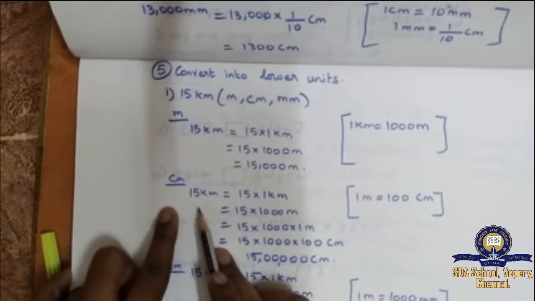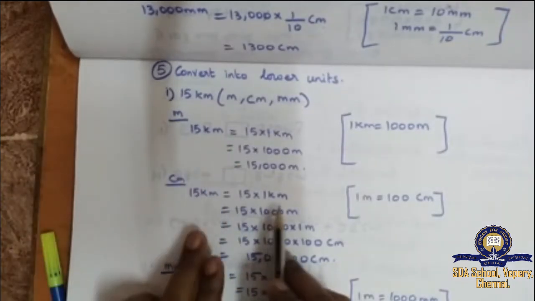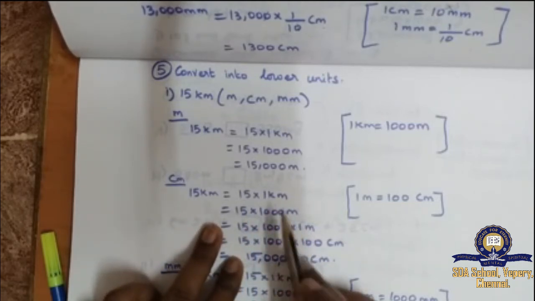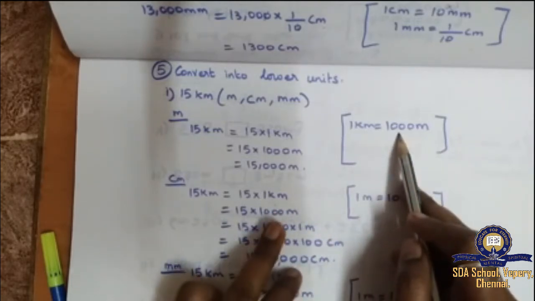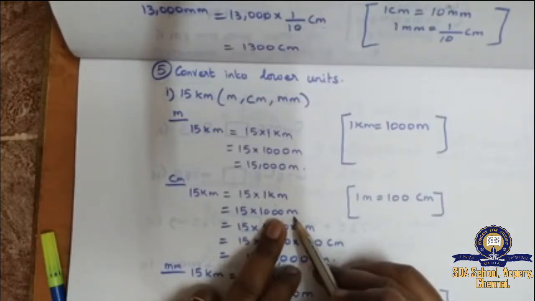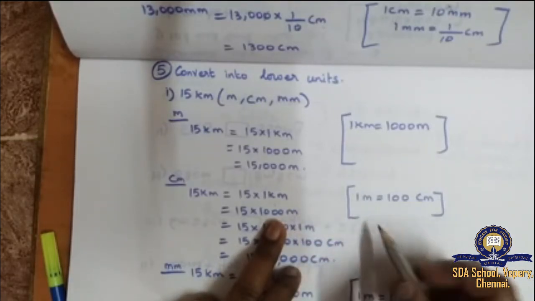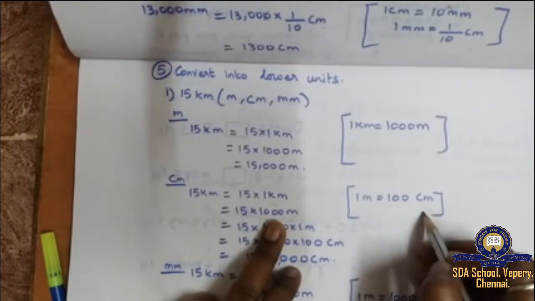So 15 kilometer is equal to 15 into 1 kilometer, as I did here. First we need to change into meter, then I am going to change into centimeter. 1 kilometer is equal to 1000 meter. The same way I did it for the first. After that you can change meter into centimeter. 1 meter is equal to 100 centimeter.